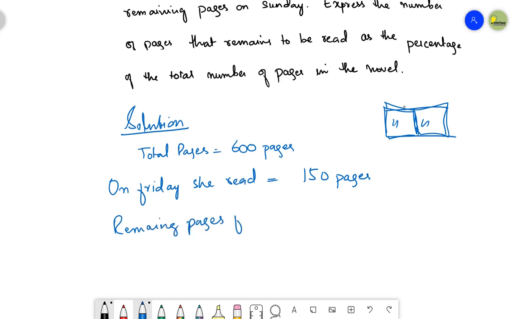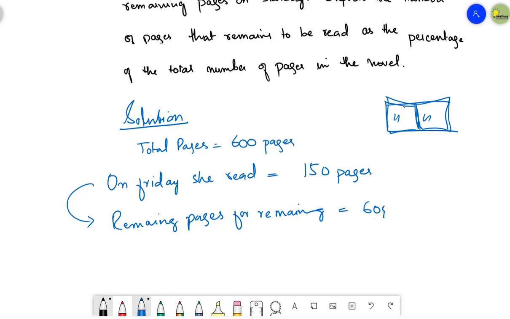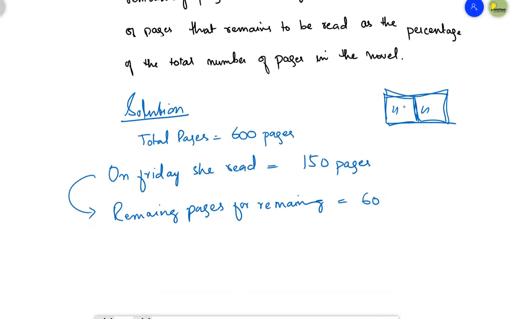pages for reading. Remaining pages for reading after Friday, we will say, can be 600 minus 150. Rui has read 150 pages on Friday.